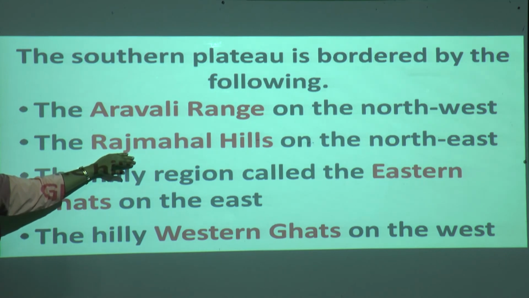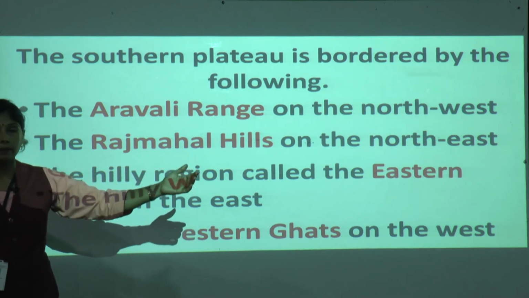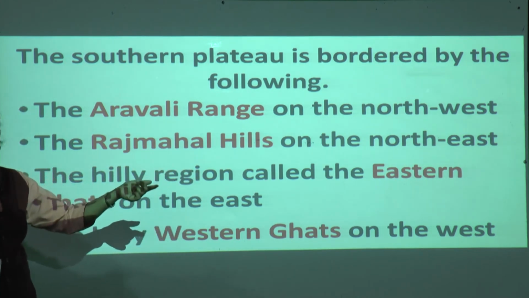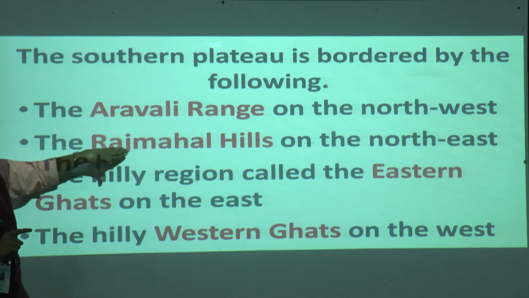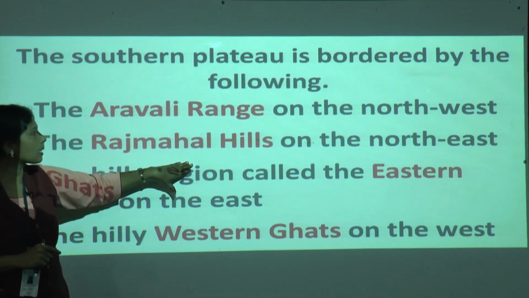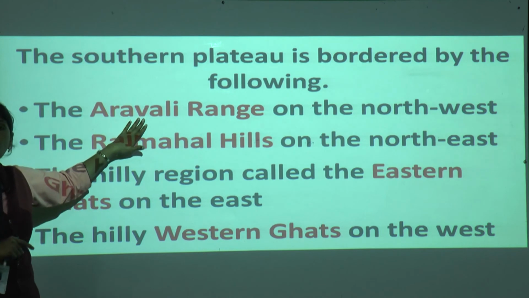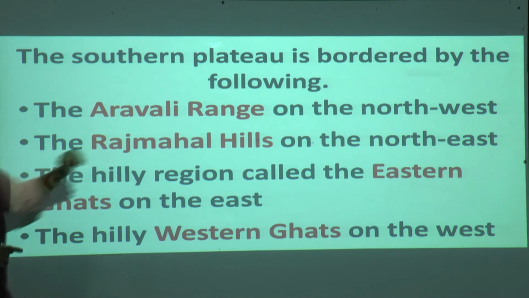Now, where is north? Upper side. Correct. Where is the east side? Can you see my hand? Yes, this is the east side. So, north to east, here we have the Raj Mahal hills. Aravalli is on the north to west side.